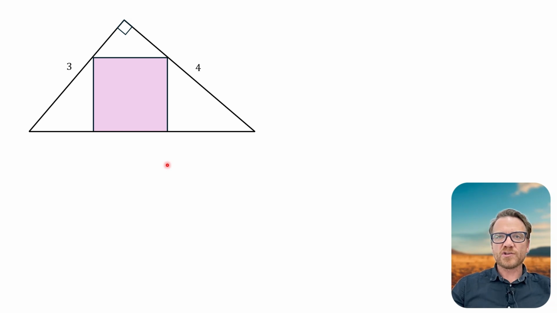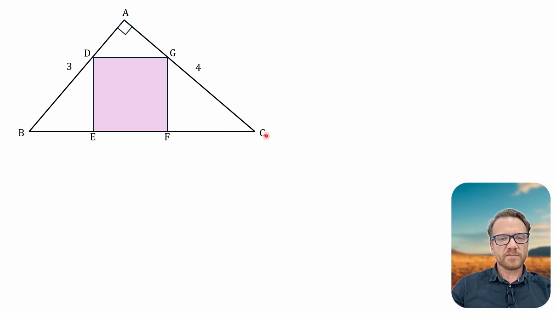Everyone, we've got a lovely question here. We want to find out the area of this pink inscribed square. We have this right triangle with sides of 3 and 4. The first thing we're going to do is label all of the vertices. So A, B, C, that's the triangle. D, E, F, G is the square.